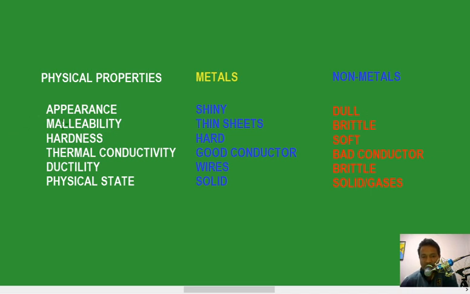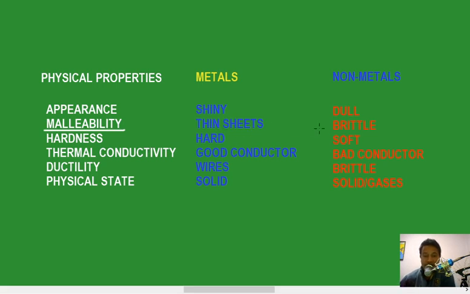After that, we have another property called malleability. Malleability is a property in which we can make a thin sheet. For example, if you look at gold, maybe silver, if you keep on hammering them, you'll find that they can be converted into a thin sheet.